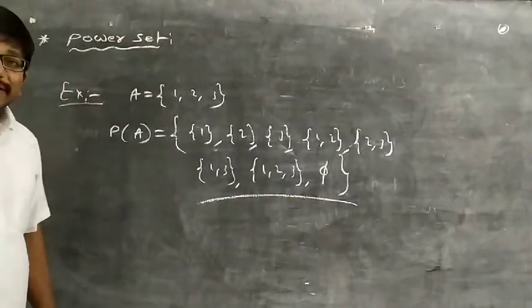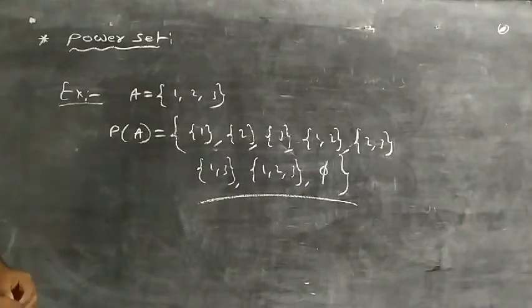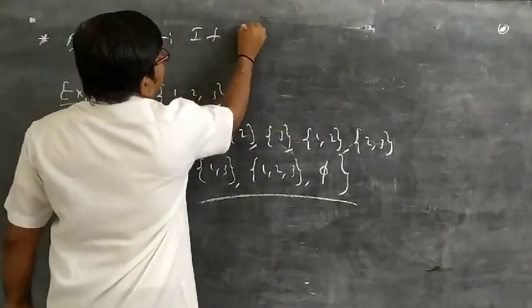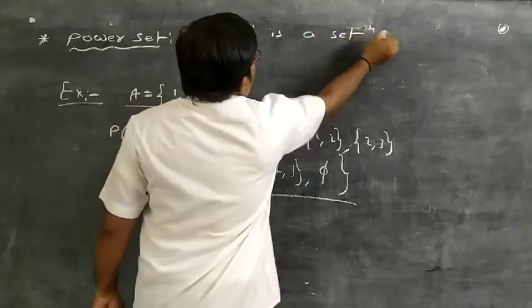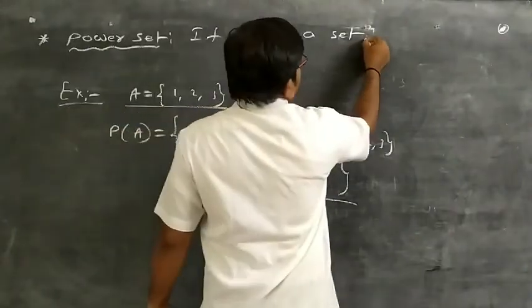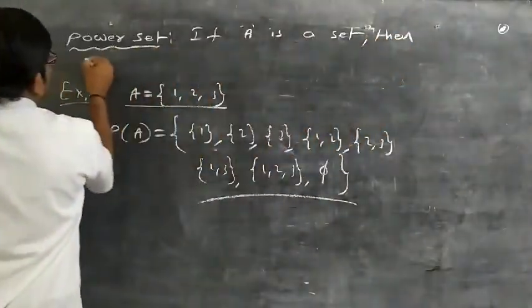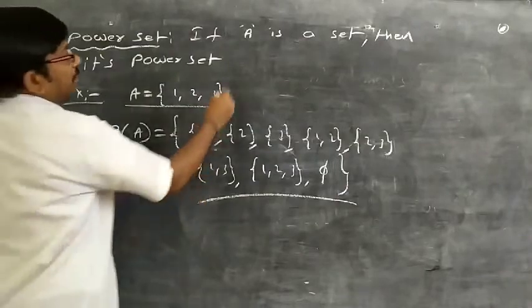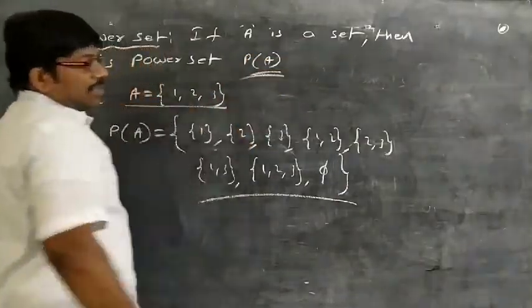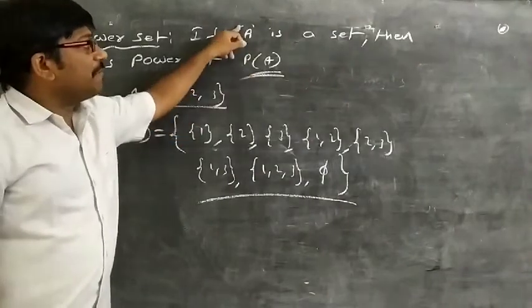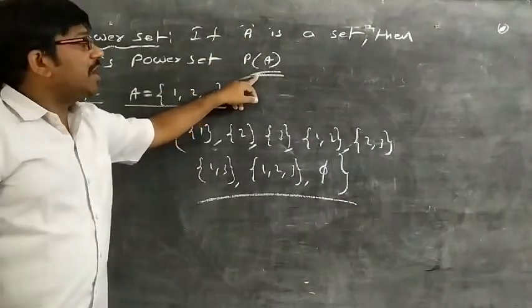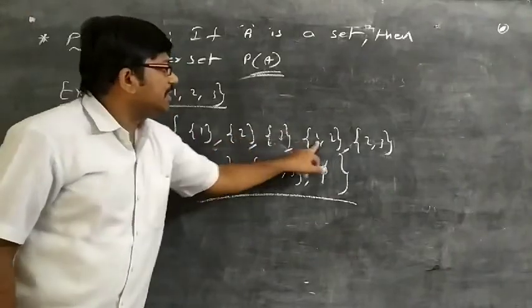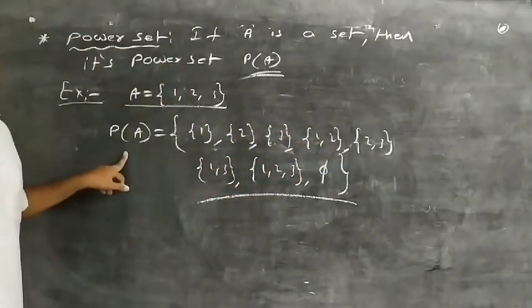So a power set is a set containing elements which are all subsets of A. For example, if A is a set, then its power set is denoted with P of A. Okay, so P of A is the power set of A, containing elements which are all subsets of A. So the collection of all subsets of A is called the power set of A.